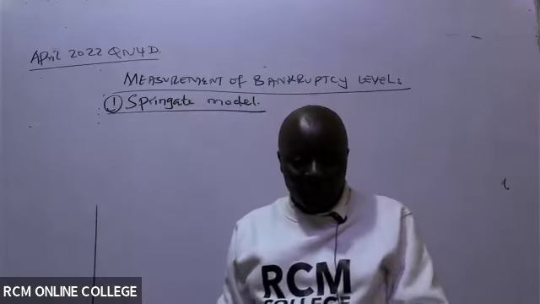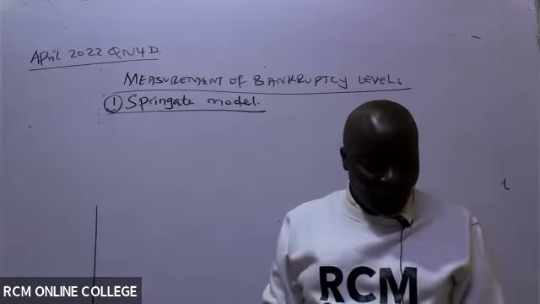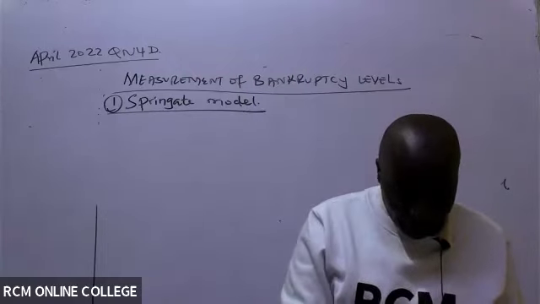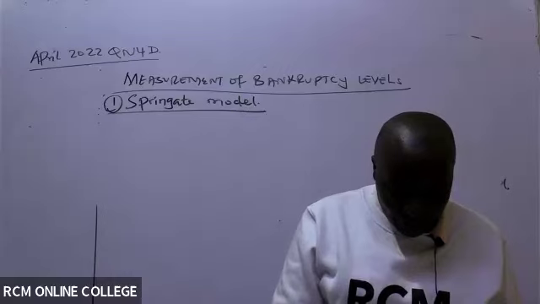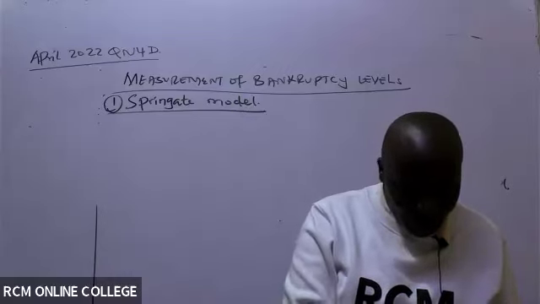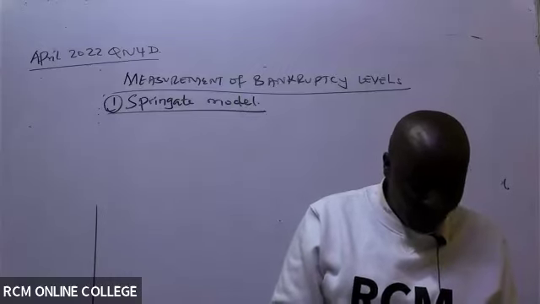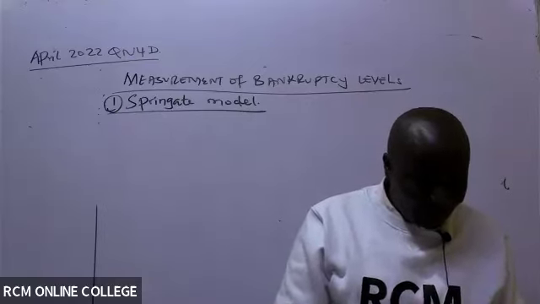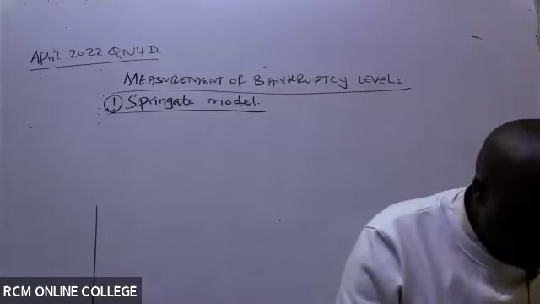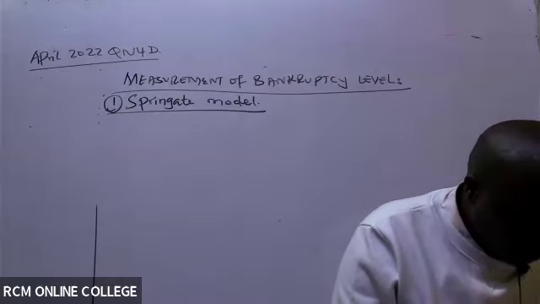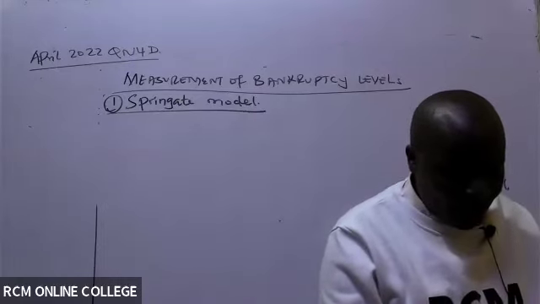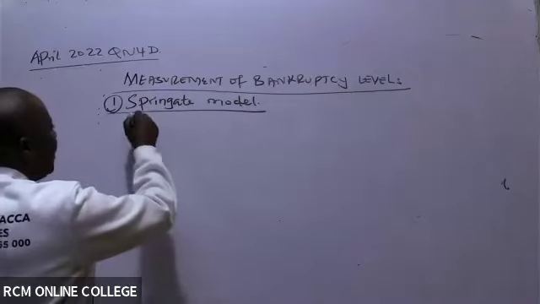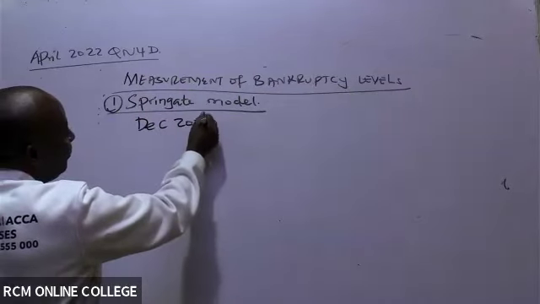Somebody should help Eliva. Yeah, November 2018. The Springate model, is that the question really? How did you know it's November 2018? You must be crazy, crazily bright people. How did you know that is the question I want to do? No, the one I want to do is December 2021. Question number 3. December 2021.